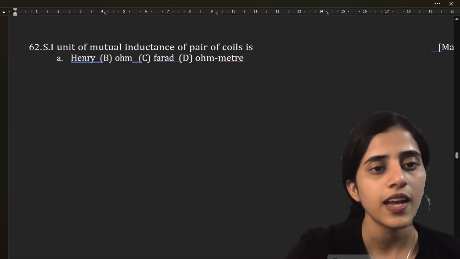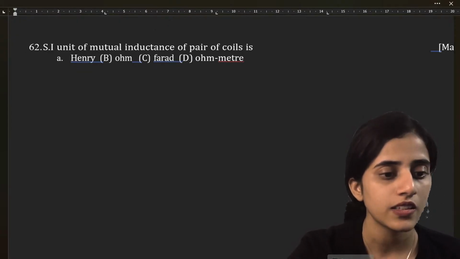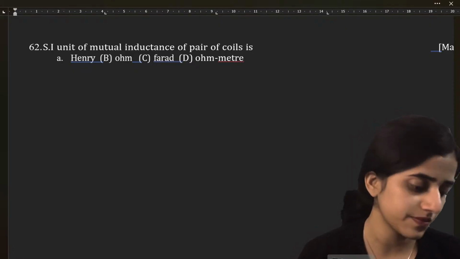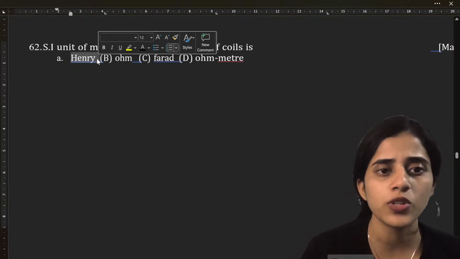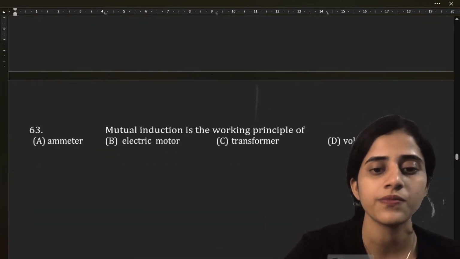Next question. SI unit of mutual inductance of pair of coil is given by. What is the SI unit? Obviously, mutual inductance SI unit. Any inductance SI unit is Henry.